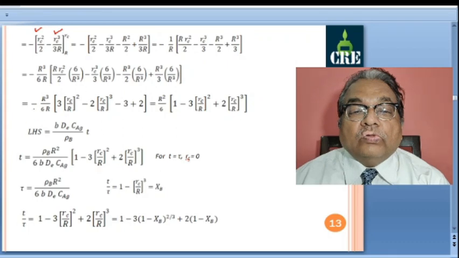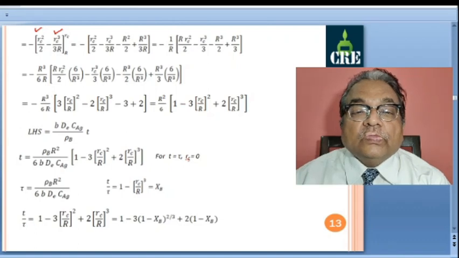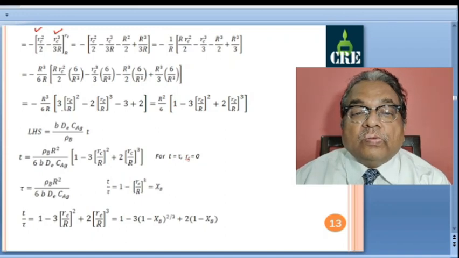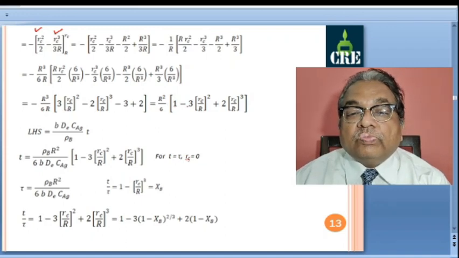And now we have this minus sign. When I multiply by this minus sign, all the signs in the bracket will change. This r cube by r square in the numerator, so r square by 6. Minus 1 becomes plus 1, so 1 I have written first. Then this is plus 3, so this becomes minus 3 into rc by r whole square.